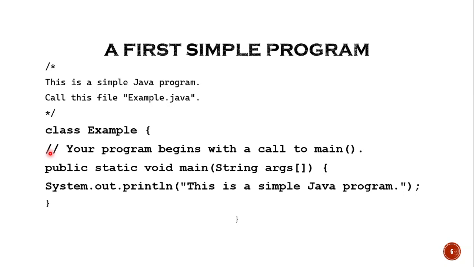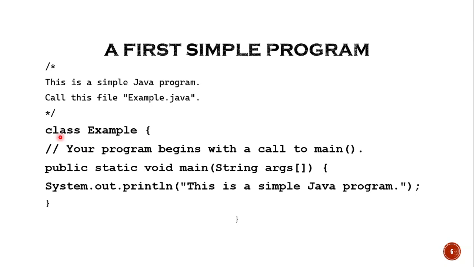Okay. Now going ahead, the next very important line of the code here is where we write public. But before going into this public, we would like to see this class example. So what is this line telling us? It is using a keyword class. What is a keyword then? Keywords are something which are embedded inside Java, which are recognized by your Java program. That is, a keyword is a system defined word. What is example? It is a user defined word. So this class is used to define a new class.